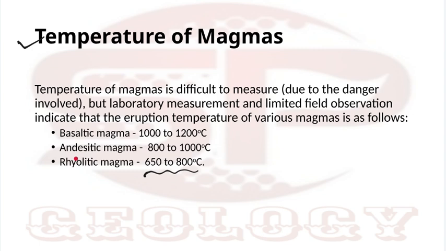Then rhyolitic is 650 to 800. There are some rare magmas which can be lower than rhyolitic or acidic magma, or higher than basaltic magma. You will study later that magmas with higher temperature than basaltic existed during the Archean time. Now you will get approximately 1200 degrees for basaltic magma.